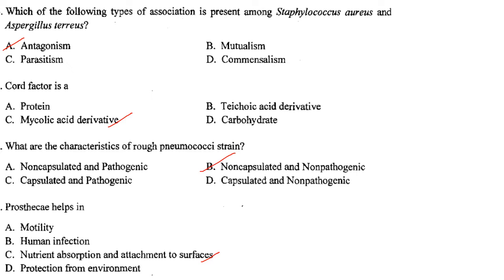Answer is option B. Then prosthecae help in nutrient absorption and attachment to surfaces. Answer is option C. Prosthecae increase the surface area of the cell for nutrient absorption, which is advantageous in dilute environments. Some prosthecate bacteria have an adhesive substance at the end of prosthecae that aids in the attachment to surfaces.